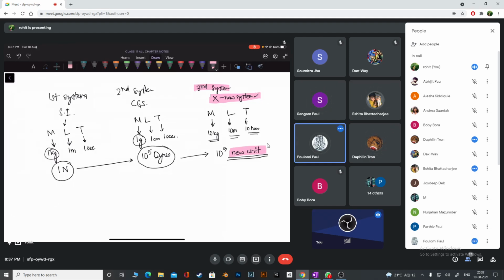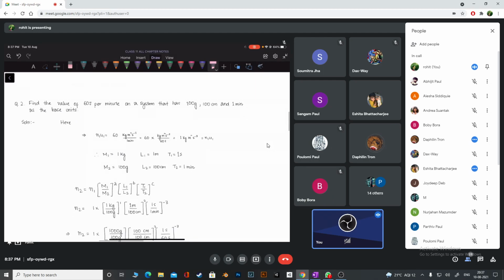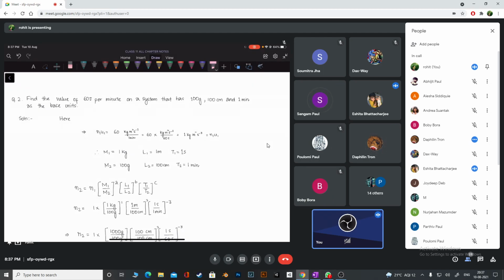So your question is about this now. Please check. See, they are asking us to convert. Find the value of 60 joules per minute. That means 60 joules divided by minute, right?